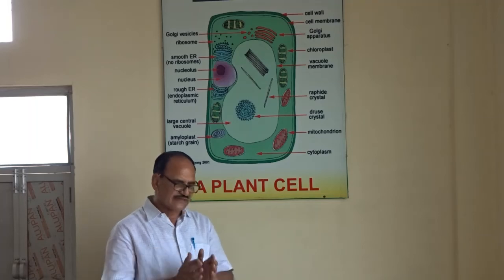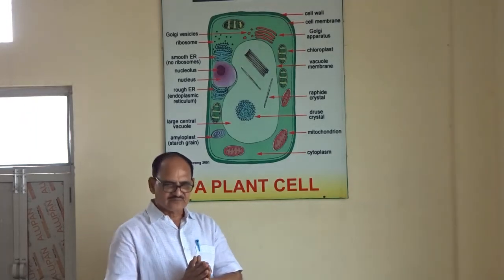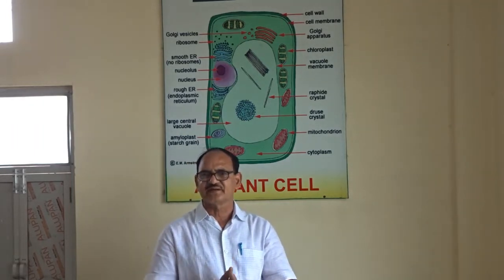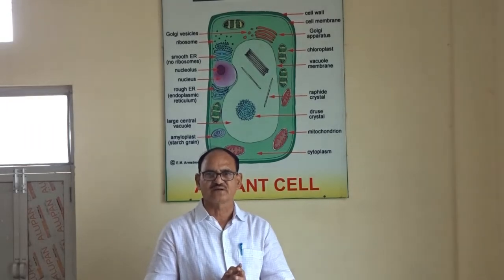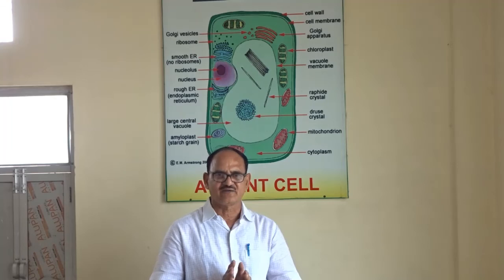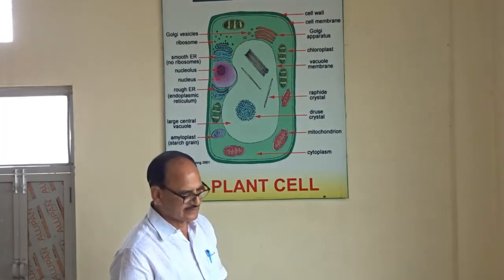Now, again I want to discuss that the prokaryotic cell doesn't have membrane-bound organelles. However, the eukaryotic cell, that is the advanced cell, has membrane-bound organelles.